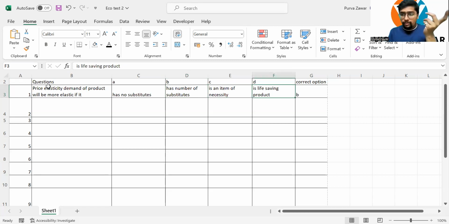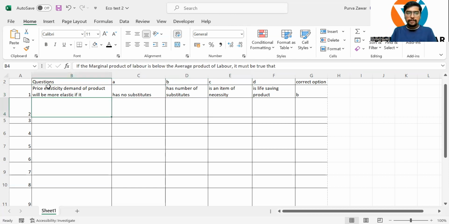If it's a life-saving product, for example, if you are discussing cancer drugs, even if the prices of such drugs go up, are you going to stop purchasing it? No, it's again an inelastic demand. Same goes with necessity. If it's a basic requirement of an individual, even if the prices change, the demand is inelastic. But yes, if you have a number of substitutes, if your price goes up, then people are going to stop buying from you and they will go to your substitutes. So demand is going to be elastic. Second one.